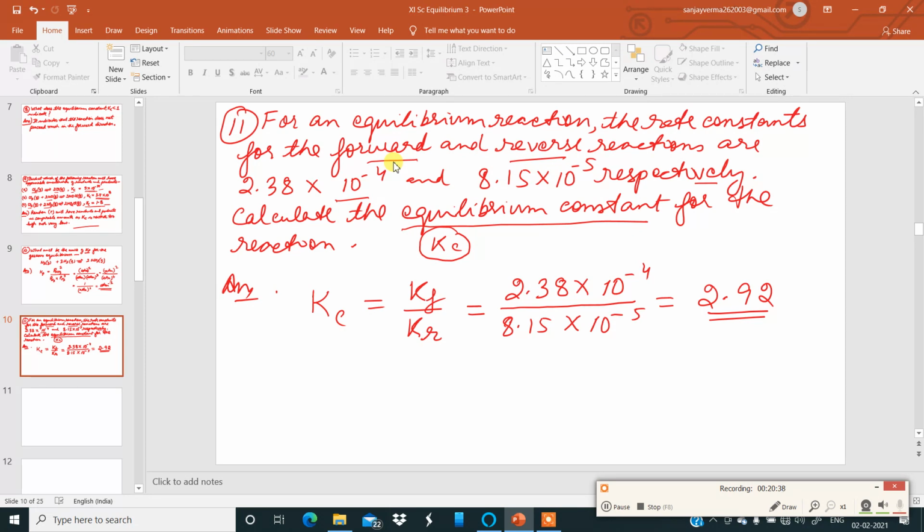Okay, that is how you solve this sum. Whenever the rate constants for the forward and reverse reactions are given and they tell us to find the value of the equilibrium constant, you must use this formula. Kc is equal to Kf by Kr. That is number 11. Now let us go to the next question, question number 12.